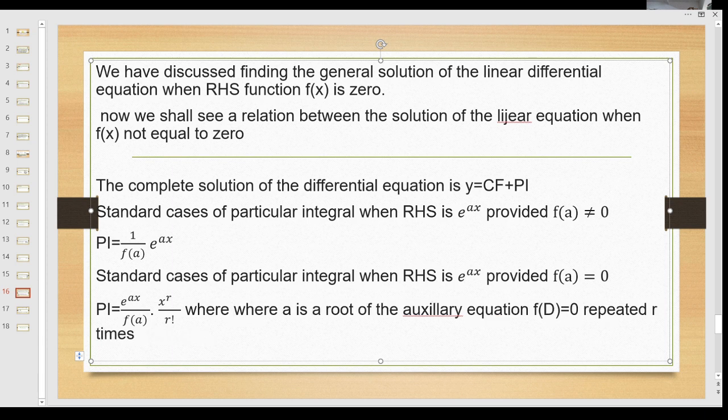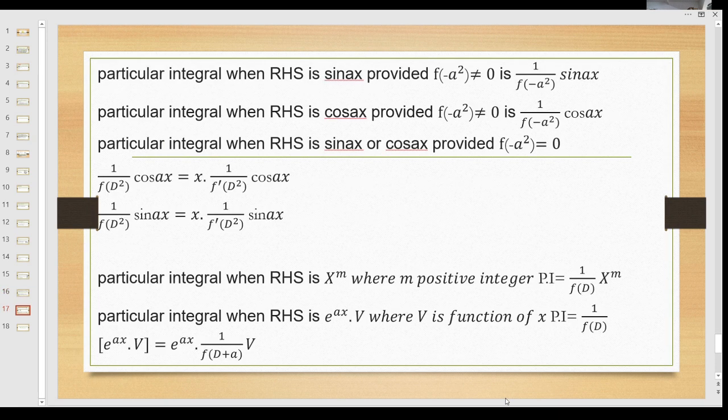F of D is equal to repeated r times. Next, the particular integral when RHS is sin ax, provided f of minus a square is not equal to 0, is 1 divided by f of minus a square into sin ax. And the particular integral when RHS is cos ax, provided f of minus a square is not equal to 0, is 1 divided by f of minus a square into cos ax.